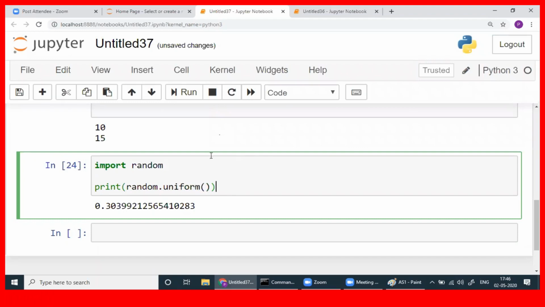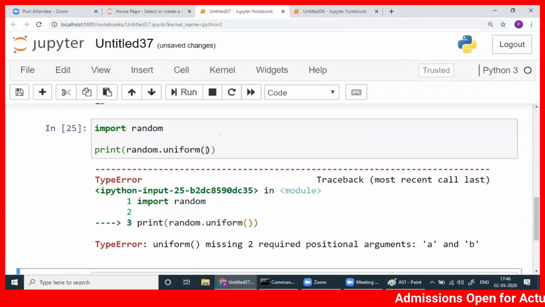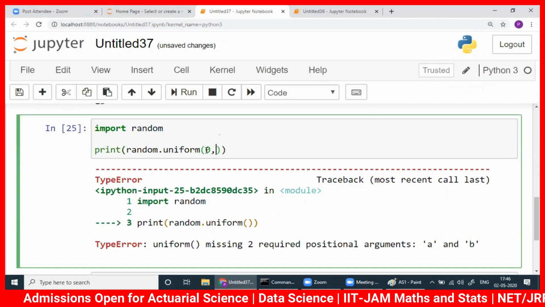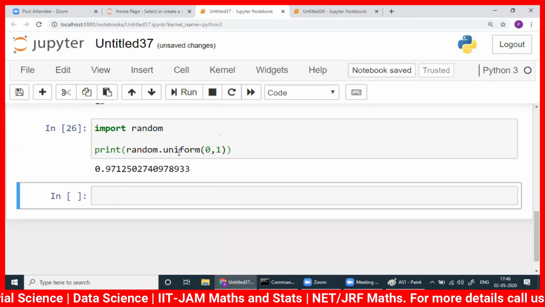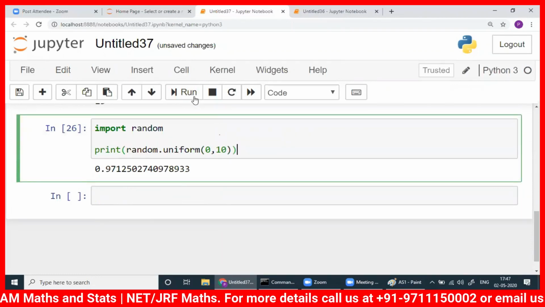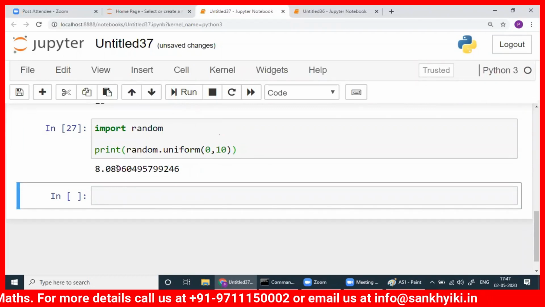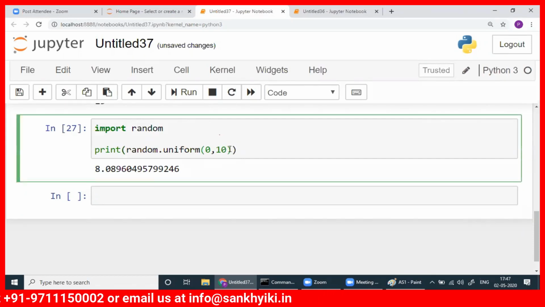If by chance you get a mistake, see this is the error, we'll use uniform: it says two missing required positional arguments. Even if you are not able to understand this, we can go to the directory and then we can give the values. See, 0, 1 you have to write, then only you will get a number between 0 to 1. The benefit of writing this is, we can write a 10 here also. You get a number between 0 to 10. But remember, we are getting all the numbers, not necessarily integers here. Okay, you write 100 here.